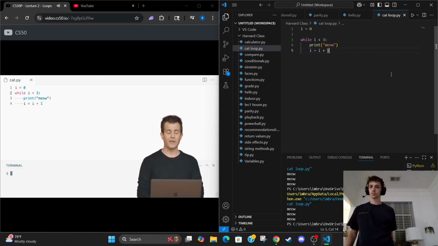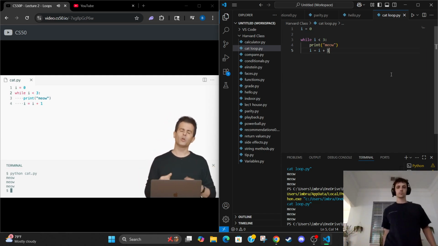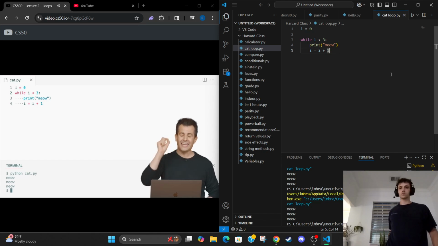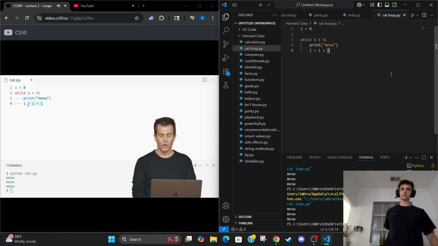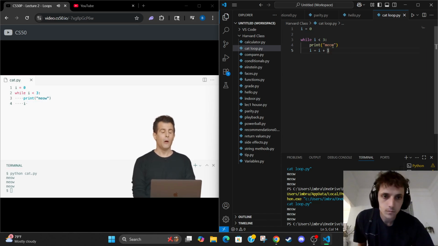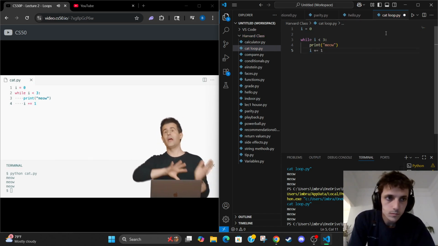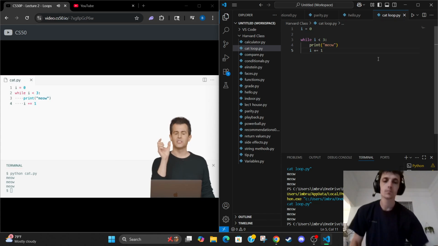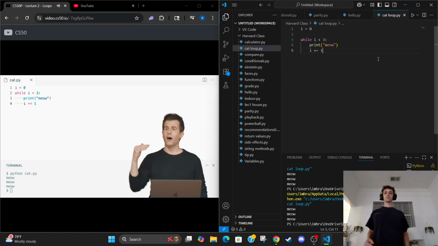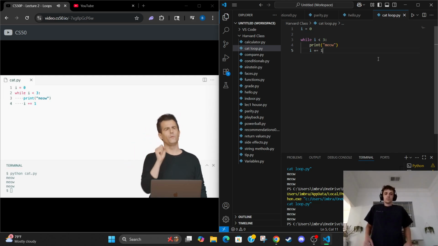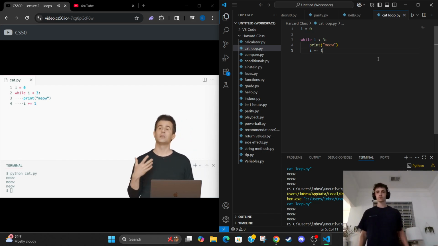Not only will this now fix my counting problem, it now meows 3 times as expected, there's a more succinct way to express I equals I plus 1. And this is because it's such a popular thing to do in code. You can instead just say I plus equals 1. And that's it. You don't need to put everything on the right-hand side. This is a special syntax that says the exact same thing, increment I, but it does it with a few fewer keystrokes. It's just a little more pleasant to type. It's a little faster to read. It's just a convention.